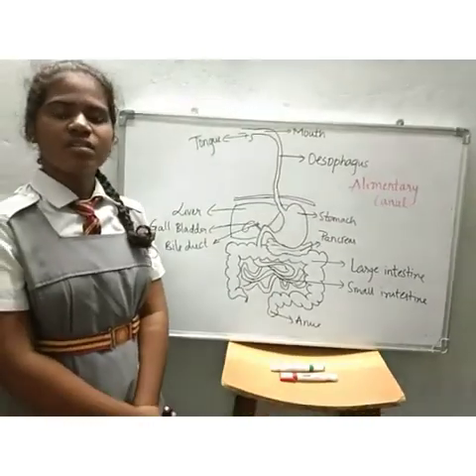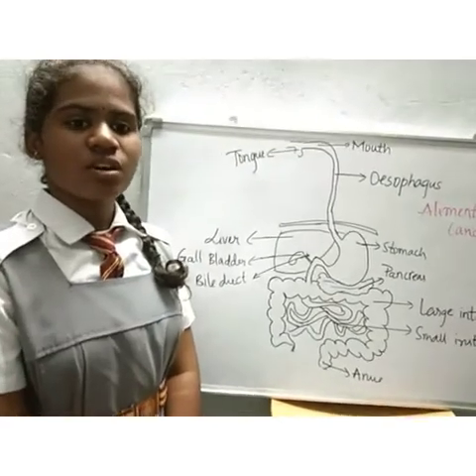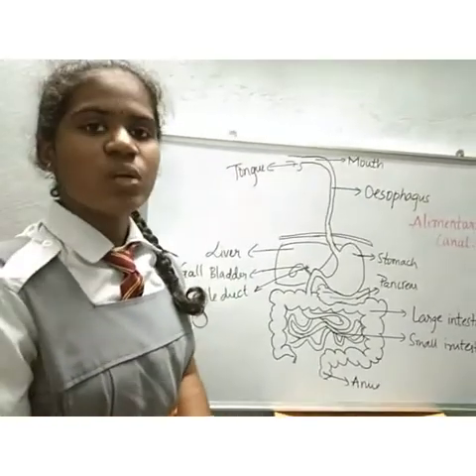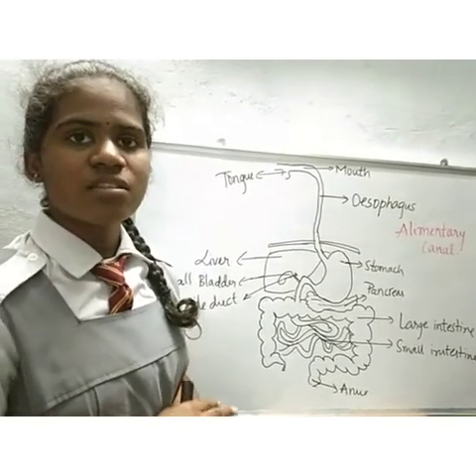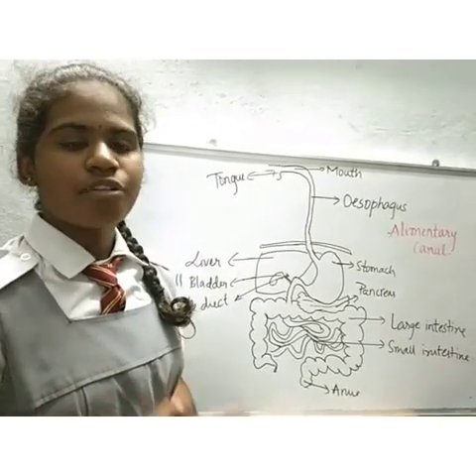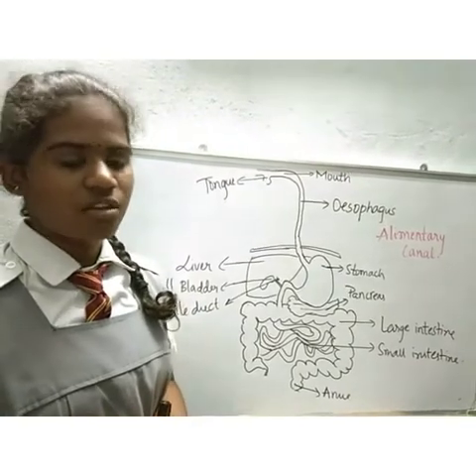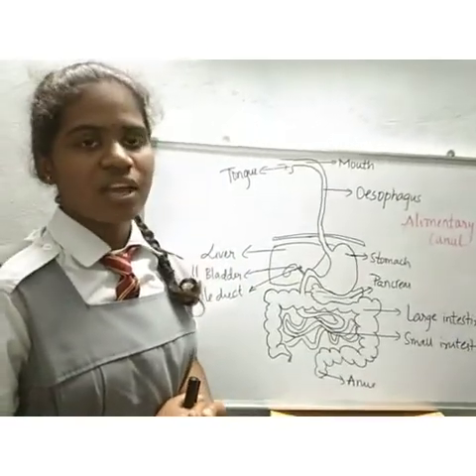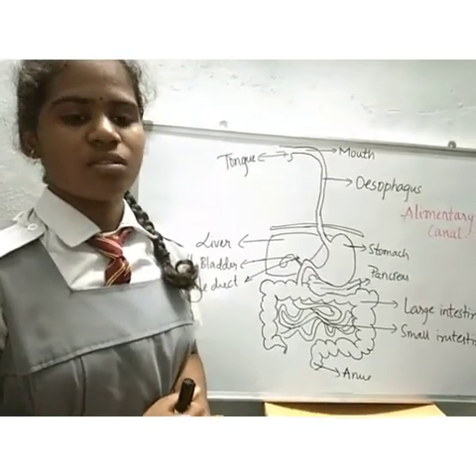In the small intestine, there are finger-like structures known as villi. These villi help to increase the surface area for the absorption of digested food.